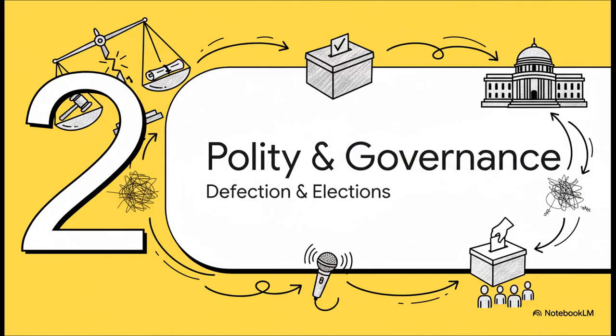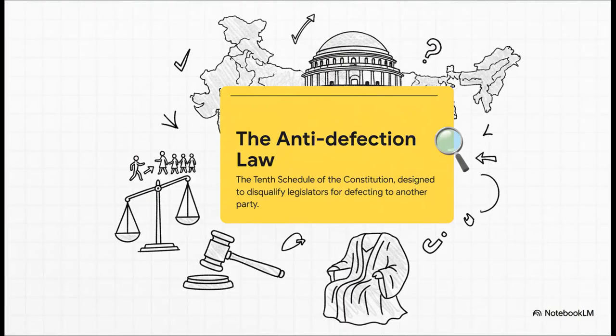Okay, let's switch gears to polity and governance. We've got two major stories today that hit right at the core concepts from GS Paper 2. We're talking about the separation of powers and the integrity of our electoral process. So, first things first, let's do a quick refresher on a really crucial constitutional provision that's at the heart of this big news from West Bengal, the anti-defection law.